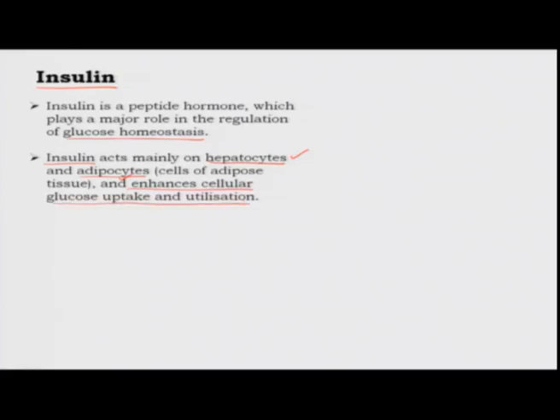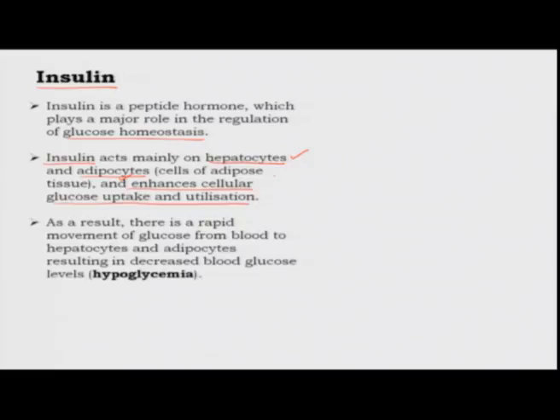It acts on adipocytes, which are fat cells, and hepatocytes, which are liver cells, and it enhances the glucose uptake and utilization by these cells. Fat cells will convert it into fat and store it for future needs, because that is the purpose of storage of fat, and liver cells will also metabolize it and convert it into glycogen and store it, in case you may need it later.